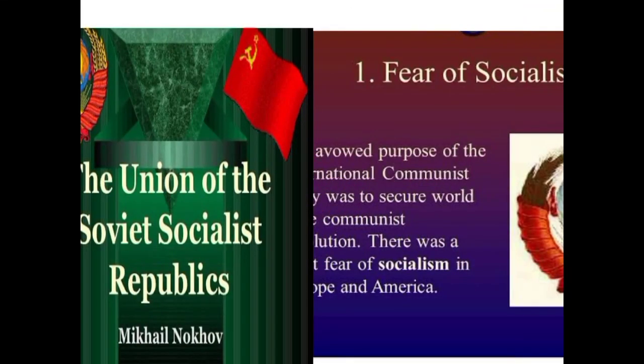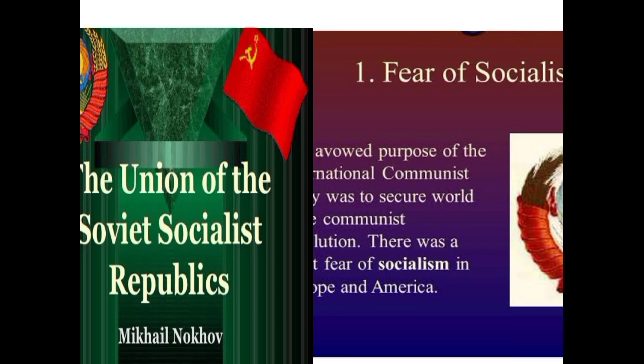Fear of socialism and the USSR. This is one of the causes of the First World War and Second World War. The disastrous results of the First World War caused great social upheavals all over Europe, and the workers turned to ideologies of socialism and communism.